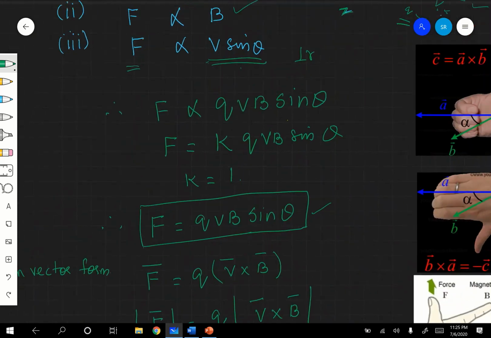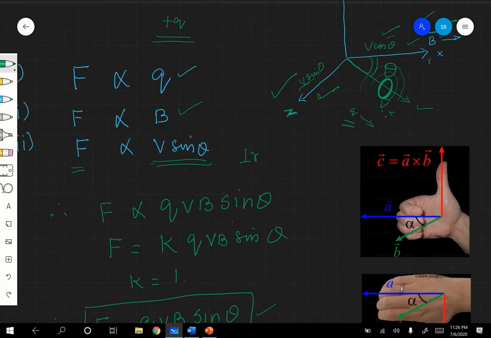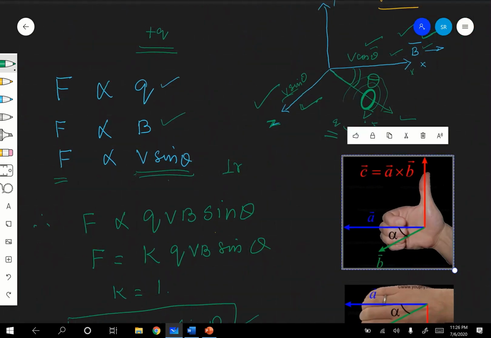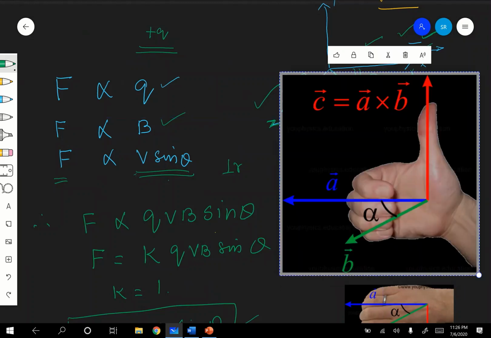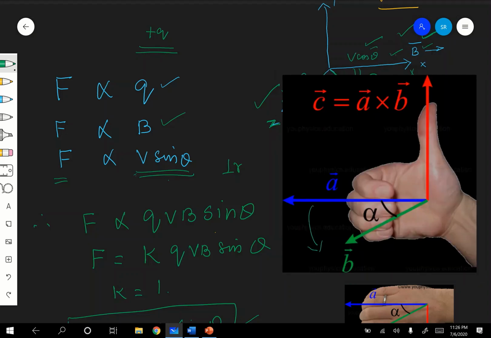See here, the first one. Just recall it. This is A, and this is B. See, right hand thumb rule: we are keeping the right hand with the curvature of the fingers from A to B. A cross B means A to B. Therefore, the curvature should be from A to B, which means the anti-clockwise direction.